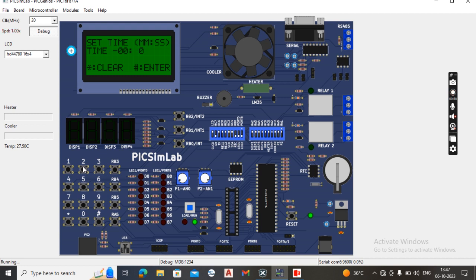In this grill mode also, it shows the set time. In this set time, I will set 15 seconds. Next, I will start the process by clicking hash.